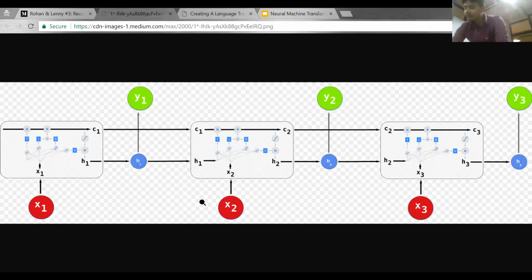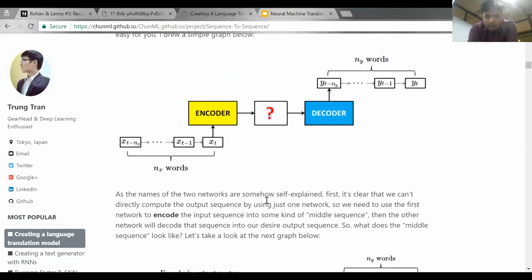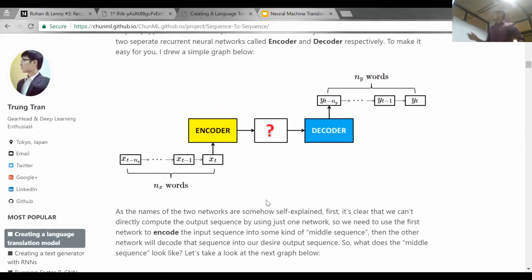Now we will move on to the NMT part, which is a sequence to sequence model, the encoder decoder model. I chose this sentence, but actually this sentence has the same length, 4 and 4. The length can be changed, right? It can have a variable length. This can be 5, this can be 3, or this can be 3 and this can be 5. So what to do if you want to train an RNN with variable length?